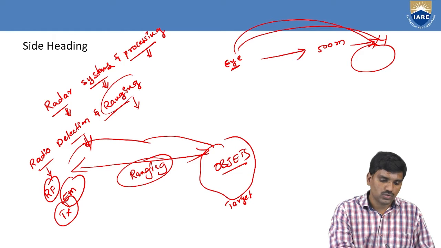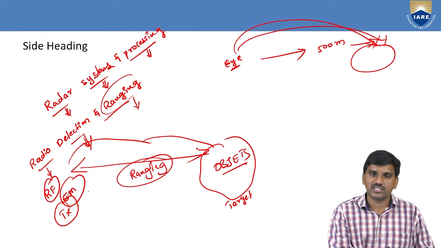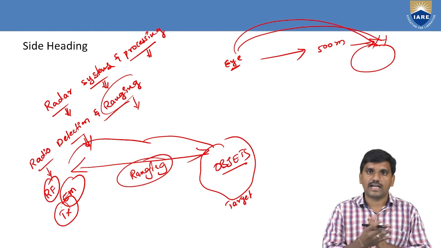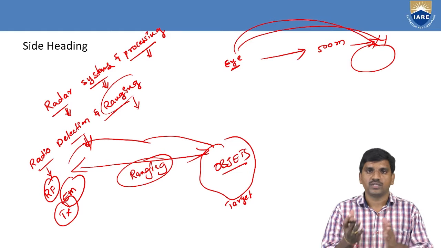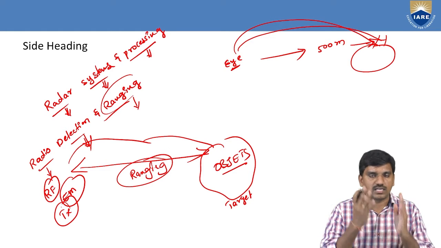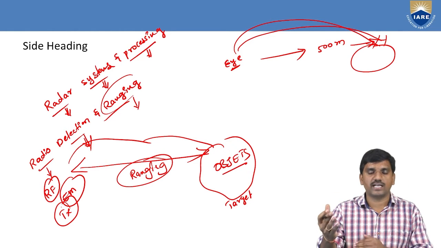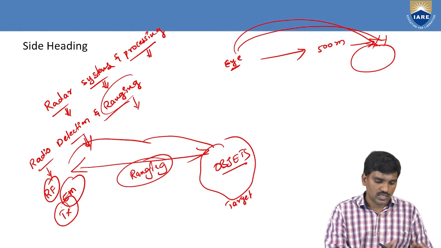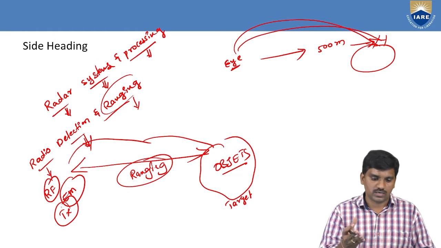Next, ranging: measuring the range between these two things is nothing but ranging. So radar is the acronym for radio detection and ranging. By passing the electromagnetic signals, we identify the target or objects, then measure the range between the transmitter and target.